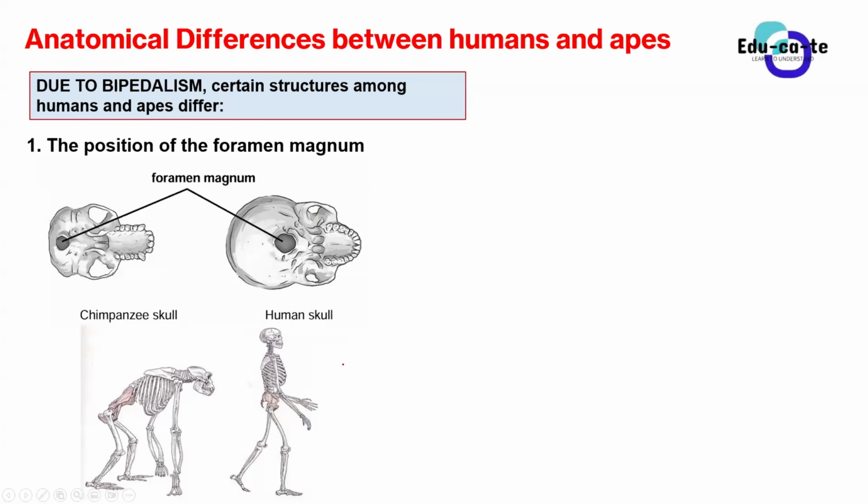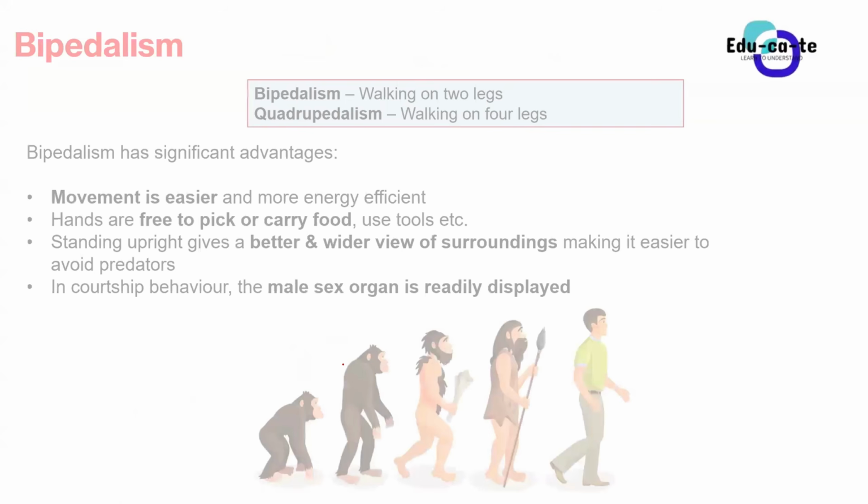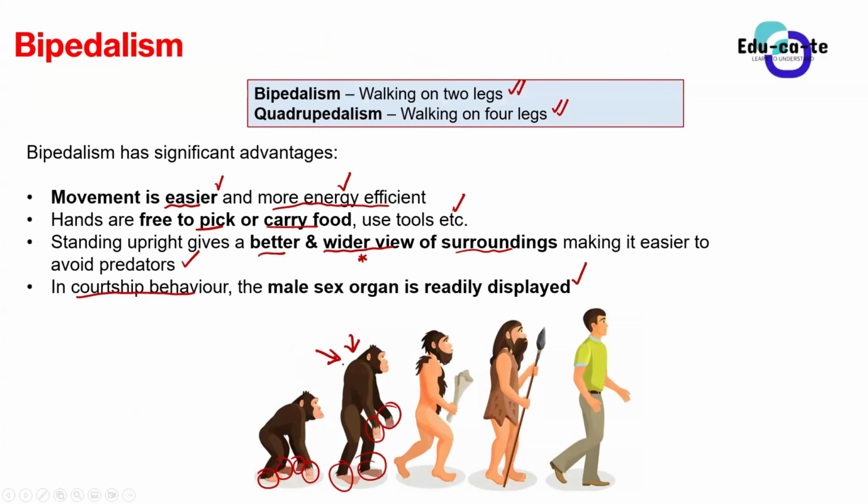Please, let's just go back right off. I want to make sure, and I confirm this because it's very important. Do you guys understand how bipedalism works? Did you understand the advantages of having a bipedal walking style? Do you understand why it's important to walk on two legs rather than on four legs? Yes, sir. Okay. Any questions? Okay. Awesome. So now that you understand, we'll be looking at the anatomical differences between African apes and humans.